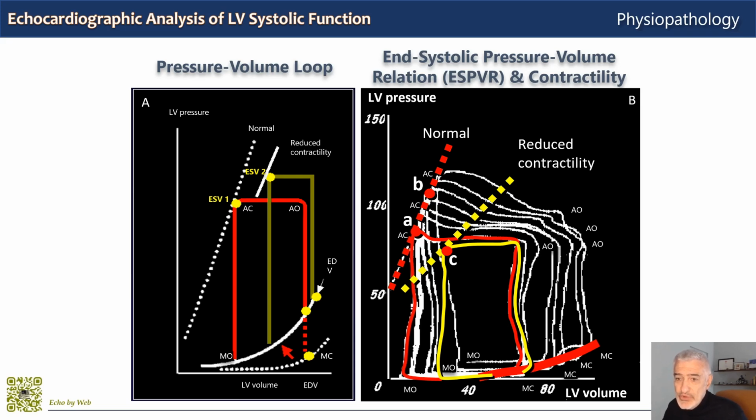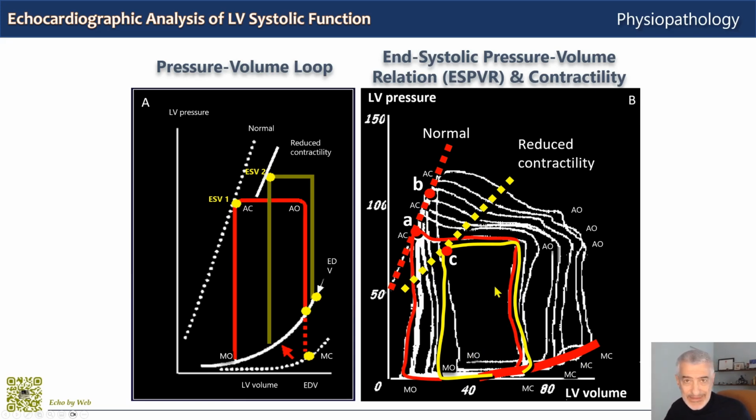The variation in preload is obtained, for example, by infusing volume in an experimental situation in an animal, as was done here in graph B, or by creating a depression around the lower limbs in a human subject, which causes a recall of blood volume from the thoracic blood pool and thus reduces left ventricular preload. So in humans you would reduce preload, in animals you would increase preload. In both cases you obtain a family of loops, as you can see here on panel B.